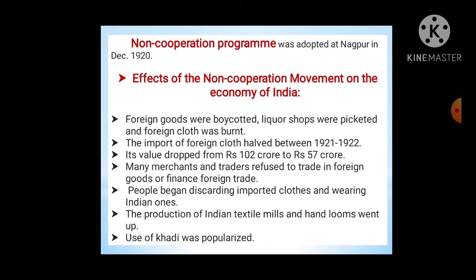People were not ready to use foreign clothes and they boycotted all foreign material. The import of foreign cloth halved between 1921 and 22. Halved means it became only 50% of what the import was previously.